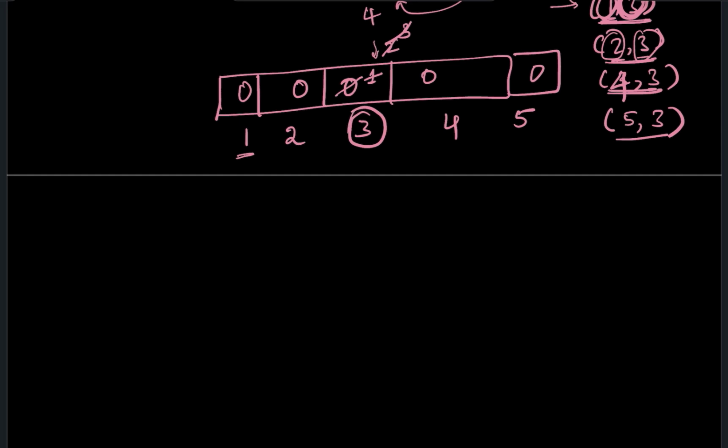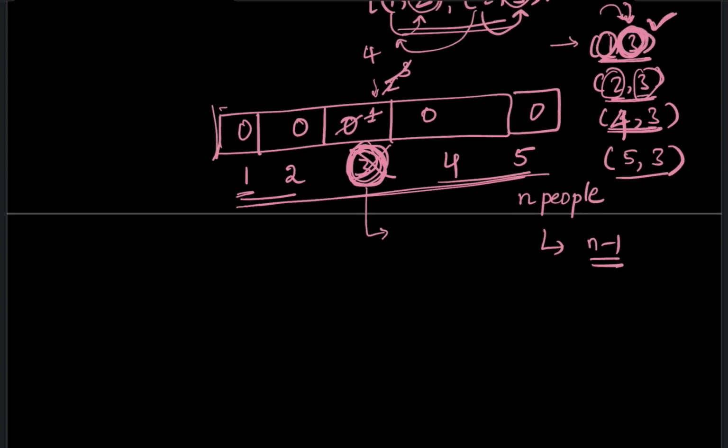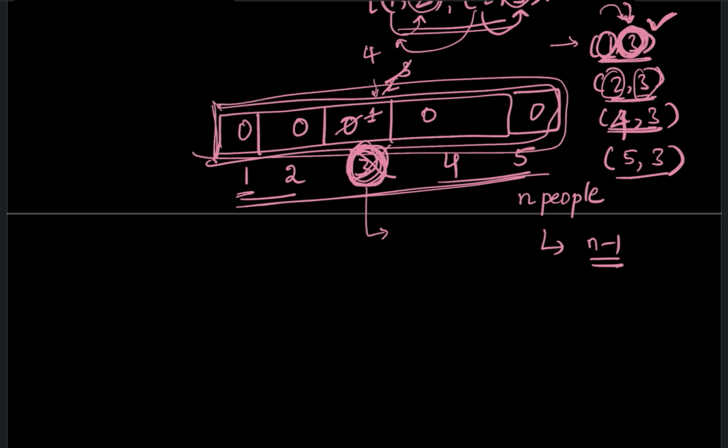if everybody trusts a particular town judge, what will be the answer? If there are n people, and you remove the judge, there will be n minus 1 people who are supposed to trust the town judge, correct? So you have to make sure at least one element in this particular array has a count of n minus 1. So when you are incrementing the count of trust here, in the end you are supposed to check if at least one element has a count of n minus 1.